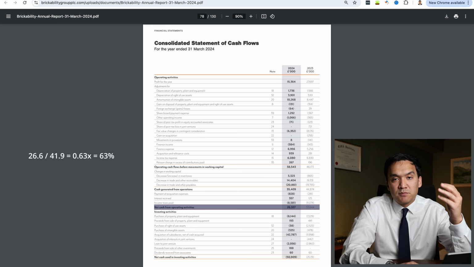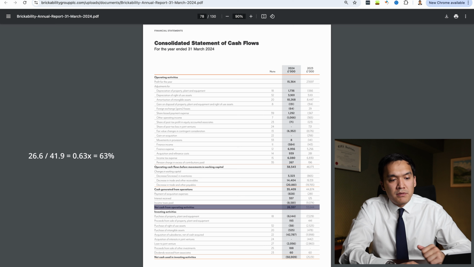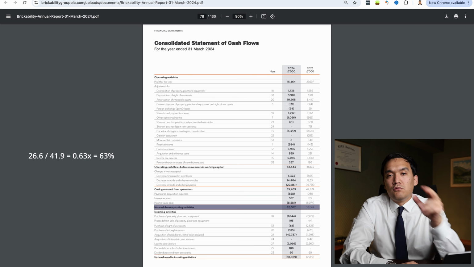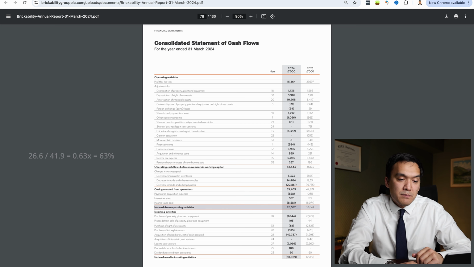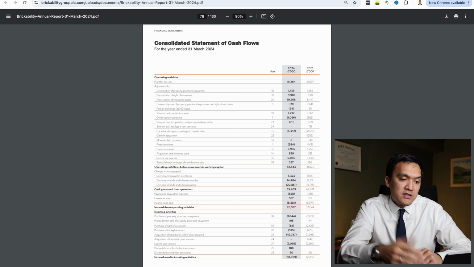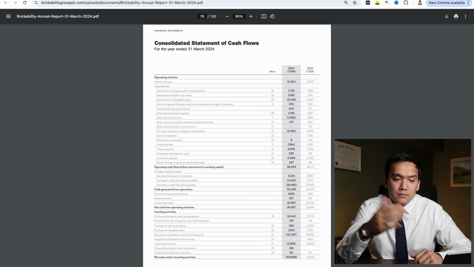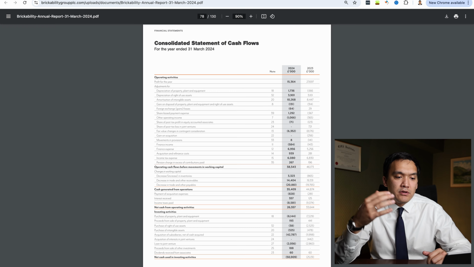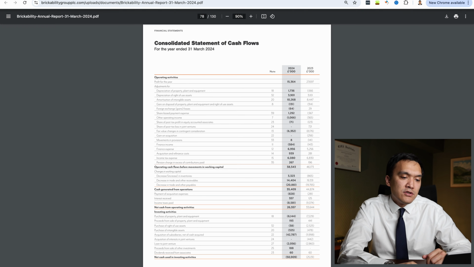So we divide 26.6 million by our EBITDA of 41.9 million and have a ratio of 0.63, which means 63% of our EBITDA was converted to operating cash flows. And at the screening stage, I think EBITDA conversion above 60% is okay. And again, we will explore further during the due diligence stage.